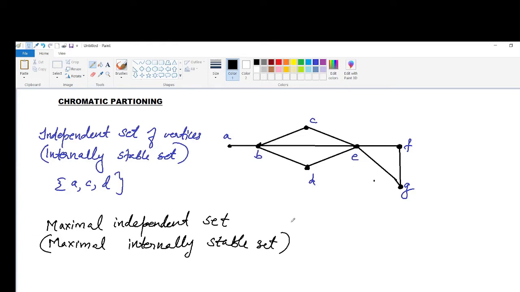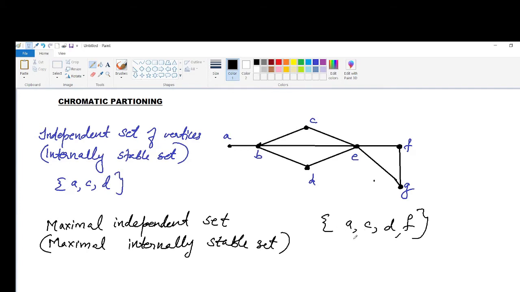For example, consider the set A, C, D, F. Here these four vertices are non-adjacent. So that is clearly an independent set.